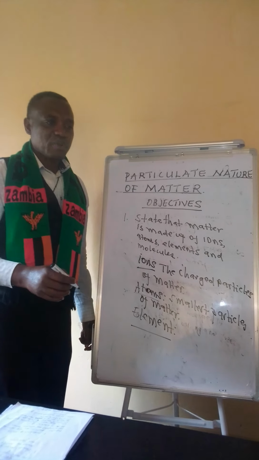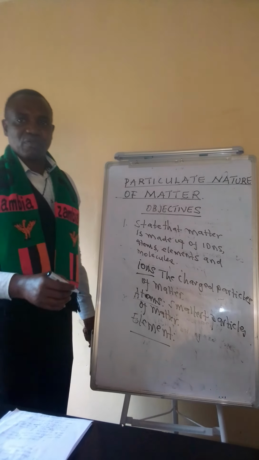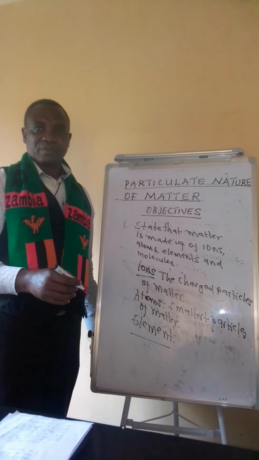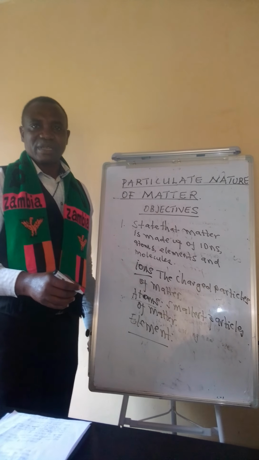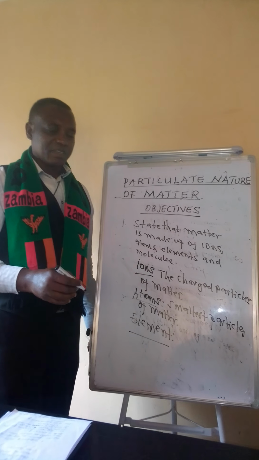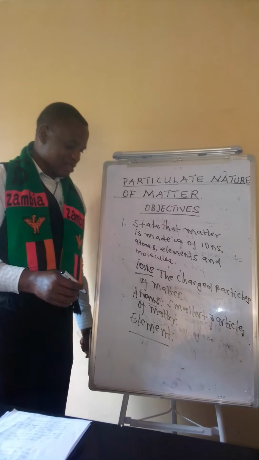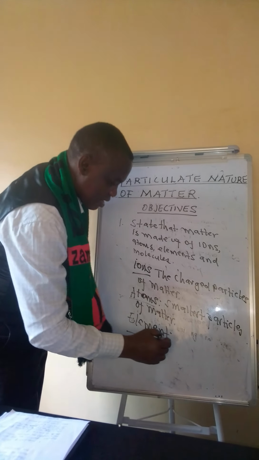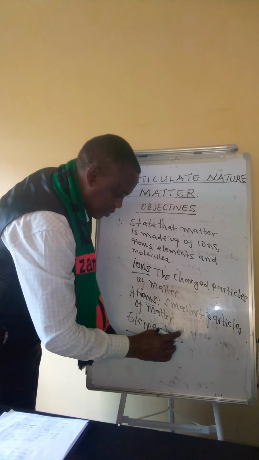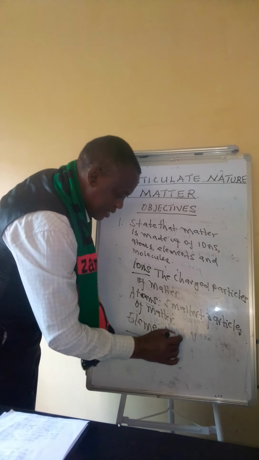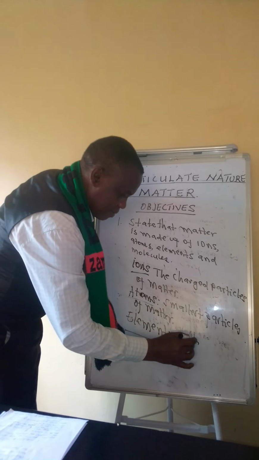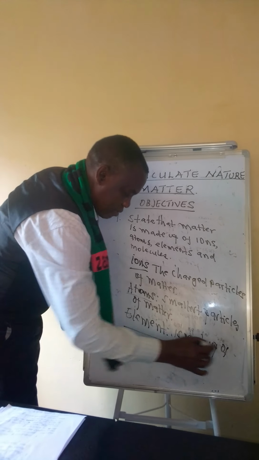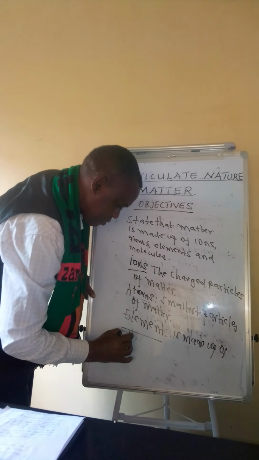For example, copper element is made up of copper atoms. Sodium is made up of sodium atoms. Zinc element is made up of zinc atoms. So that is the definition for an element: an element is made up of the same type of atoms.